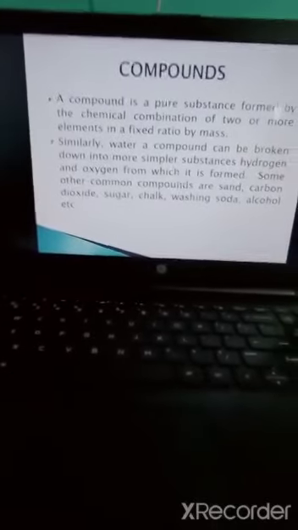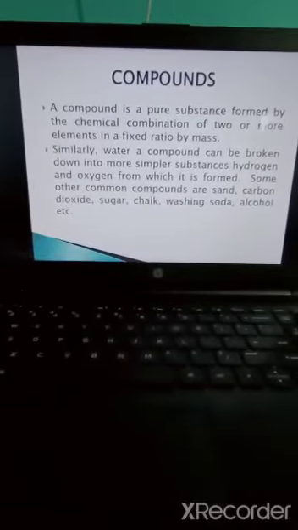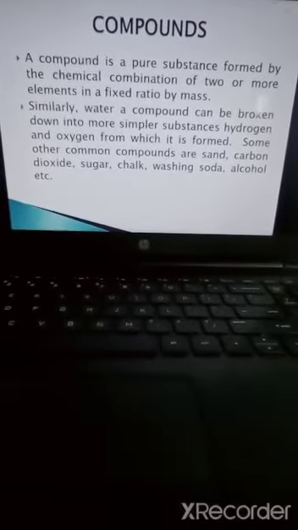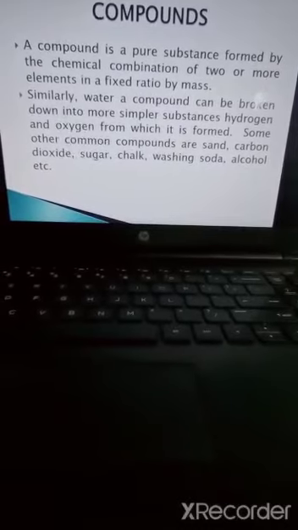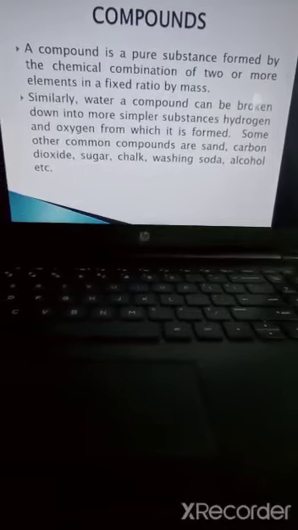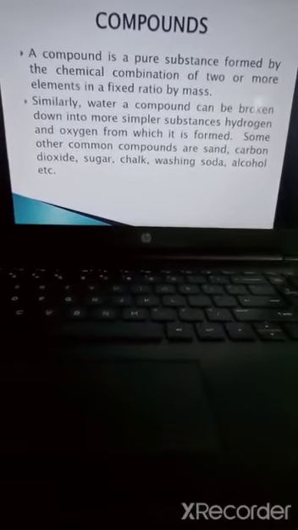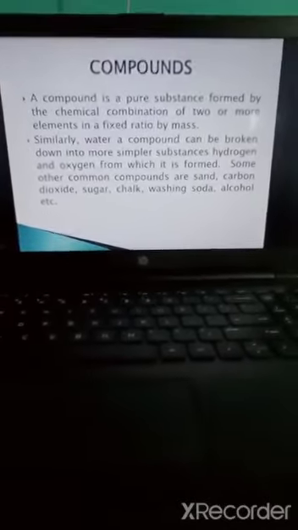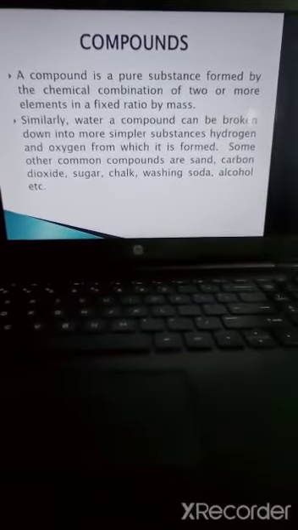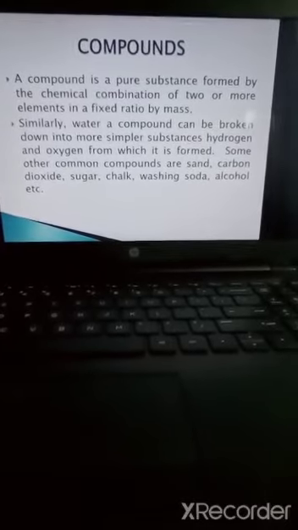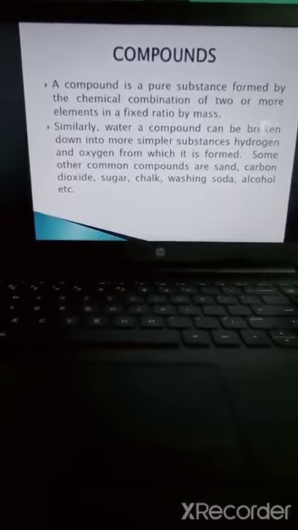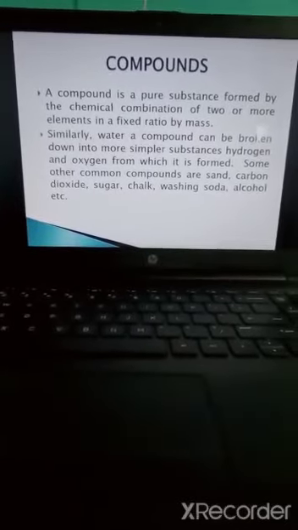Water, a compound, can be broken down into simpler substances, hydrogen and oxygen, from which it is made. So water is made up of hydrogen and oxygen. It is not so easy for us to break it into hydrogen and oxygen. By electrolysis, by applying current, we can separate hydrogen and oxygen from water. Understood? Some other examples of compounds are sand, carbon dioxide, sugar, chalk, washing soda, alcohol.